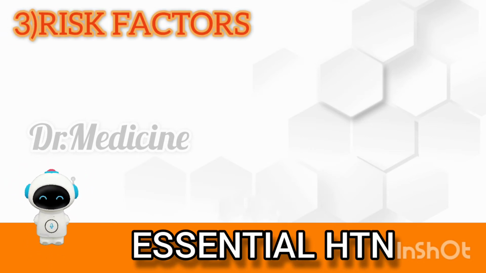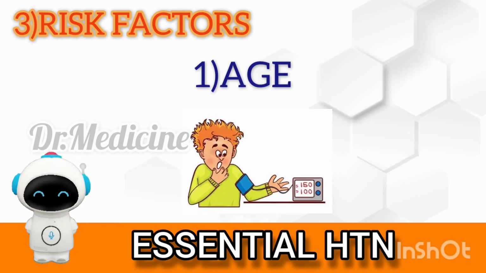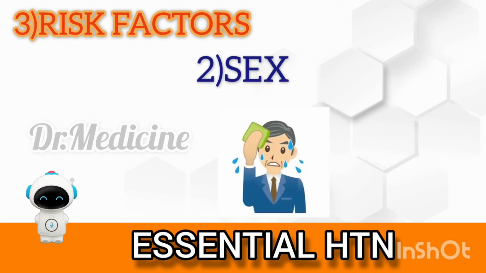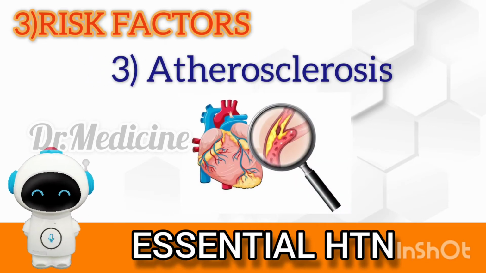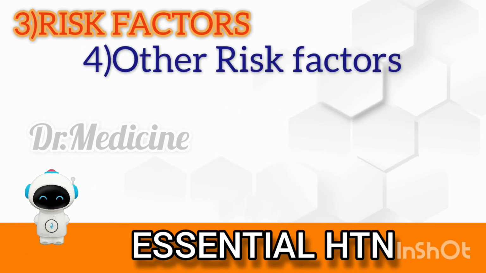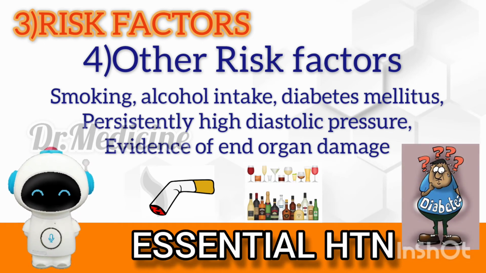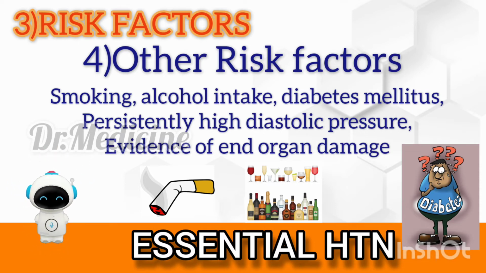The risk factors modifying the course of essential hypertension. The risk factors may include age. The younger the age at which hypertension is first noted but left untreated, the lower the life expectancy. Sex. Females with hypertension appear to do better than males. Atherosclerosis. Accelerated atherosclerosis invariably accompanies essential hypertension. Other risk factors may include smoking, excess alcohol intake, diabetes mellitus, persistently high diastolic pressure above normal, and evidence of end organ damage like heart, eyes, kidney, and nervous system.